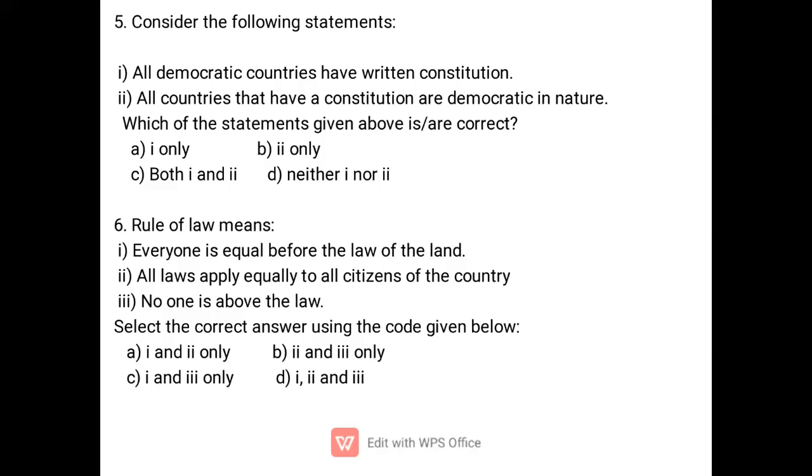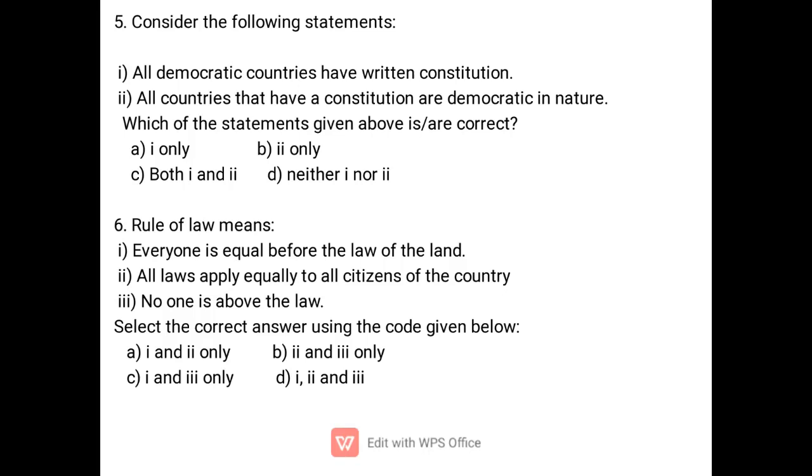Next, all countries that have a constitution are democratic in nature. Similarly, India is a democratic country and has a constitution. But Pakistan and Afghanistan also have constitutions, yet they are not as democratic as India.